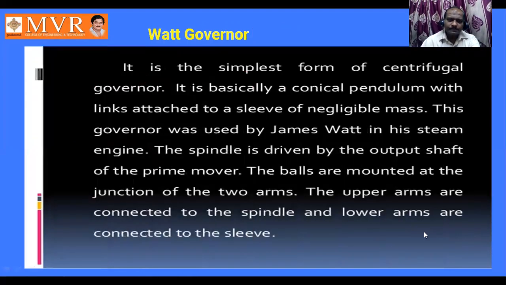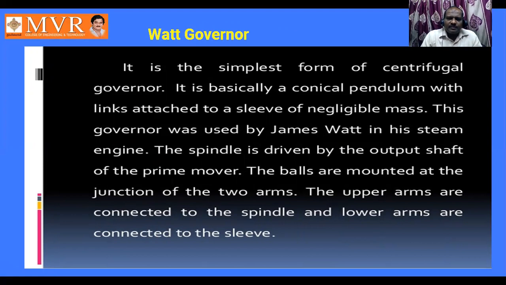Next, let us look at the Watt governor. It is the simplest form of a centrifugal governor. It is basically a conical pendulum with links attached to a sleeve of negligible mass. This governor was used by James Watt in the steam engine. So it was introduced by James Watt.